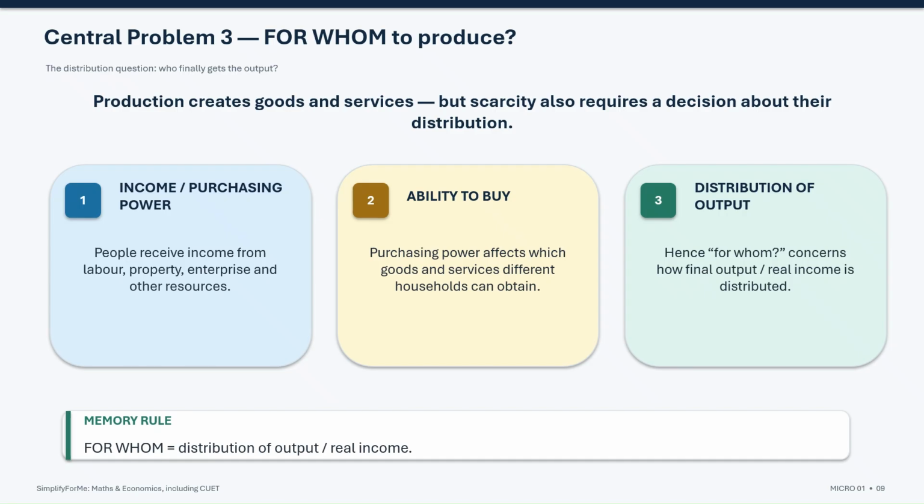So this problem is not about what is produced or how it is produced. It is about distribution. A useful memory rule is, for whom to produce is equal to distribution of income, purchasing power and final output among individuals and households. This is why two economies producing the same total quantity of goods may still differ greatly in how those goods are distributed.